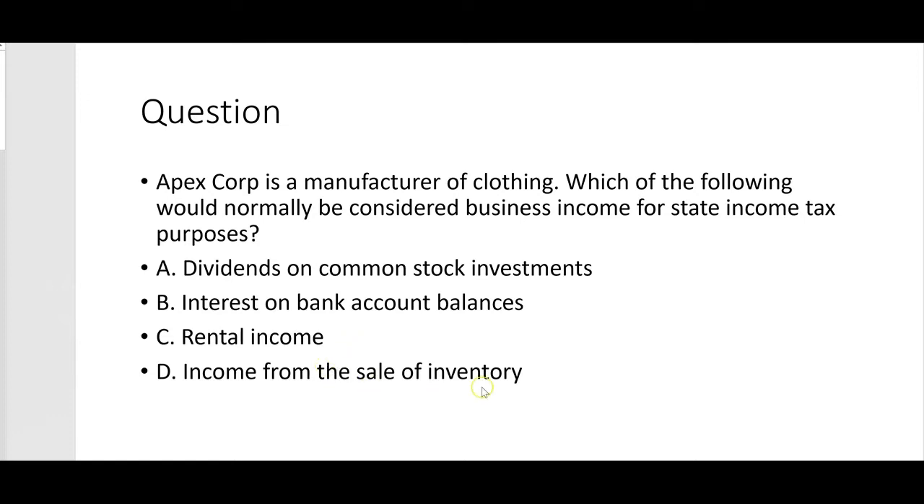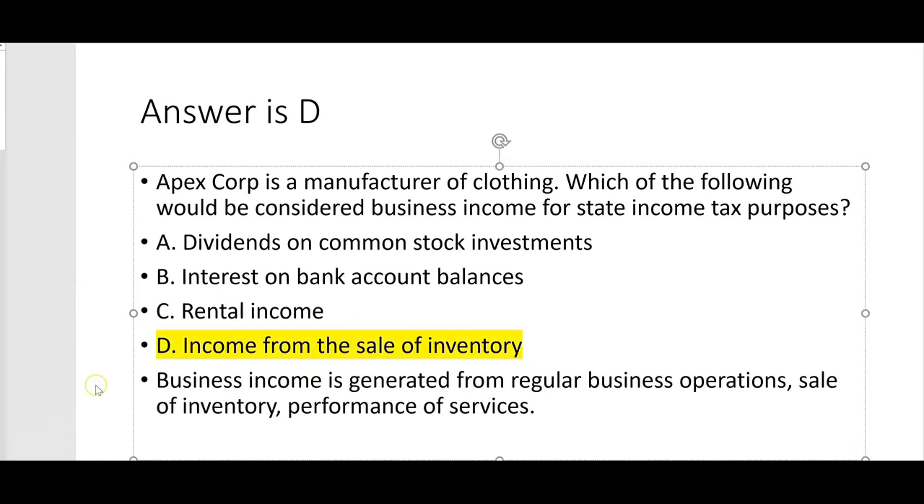What about income from the sale of inventory? Sure. Letter D. Letter D, business income is generated from regular business operations, in this case the sale of inventory or the performance of services. Here we have a manufacturer of clothing, so the sale of inventory would be income that's considered business income. Why does it matter? Because we're going to have to apportion that income to the various states for state income tax purposes. How about this?